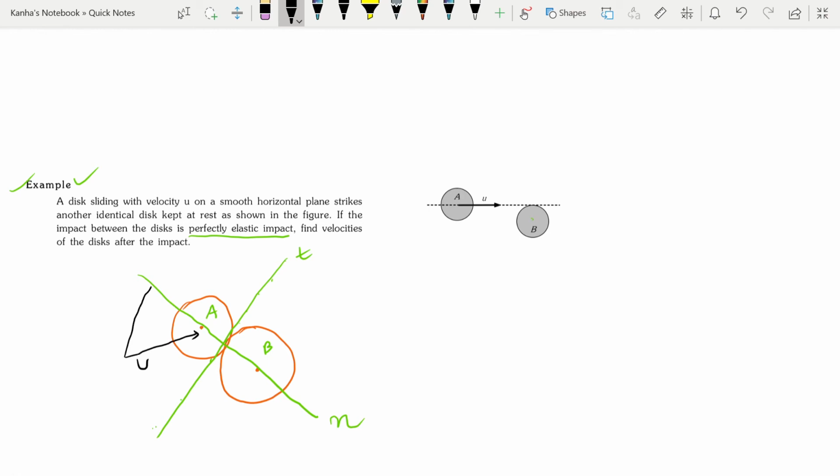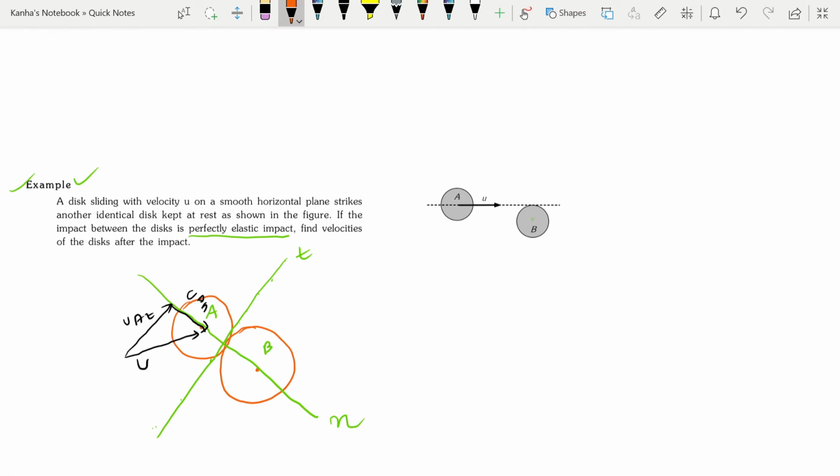I can easily resolve it in the tangential direction, UAT, and my normal direction, UAN. My velocity of B was 0. This is immediately before the impact. So you need to make the diagrams in order to solve these questions properly.